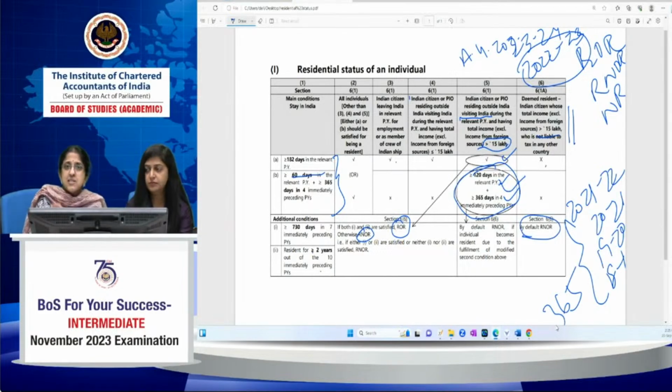Anyway, income tax is such an interesting subject that once you start reading it and once you start doing it, you automatically won't feel like leaving any chapter. So you don't go with a preconceived notion that PGBP is very difficult, because it's not at all difficult. At least at the intermediate level, it's not at all difficult. Similarly, capital gains, though it might be slightly difficult as compared to the other heads of income, is very interesting. So once you start doing it, you develop an interest for the subject, then it is a cakewalk.